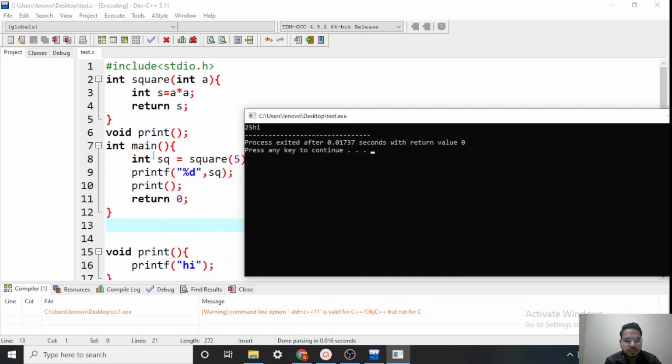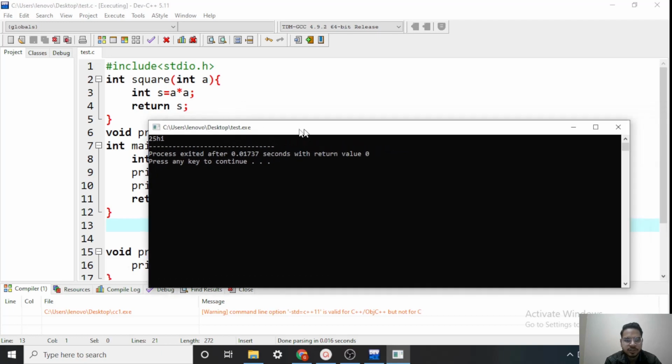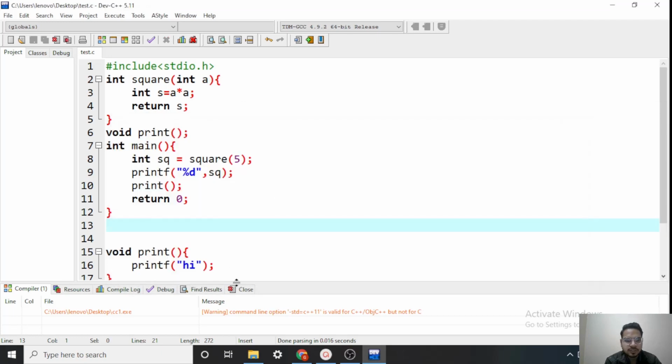As you can see, first 25 gets printed because we are calling the square function and printing this sq value. Then we are calling the print function that does not expect anything nor returns anything, it just prints hi. So hi is also printed. So that's about functions.